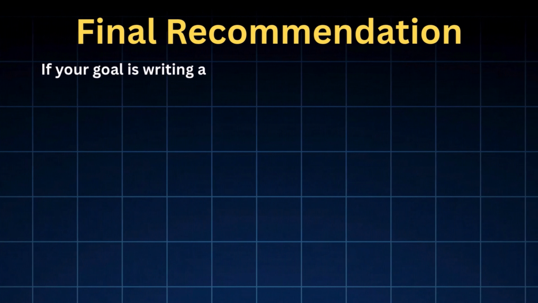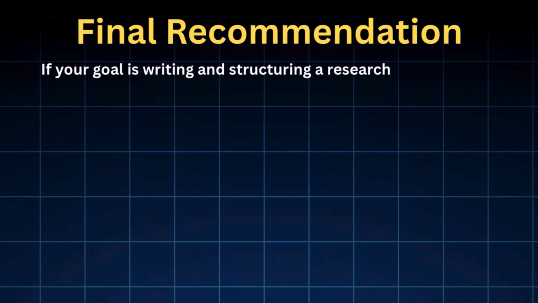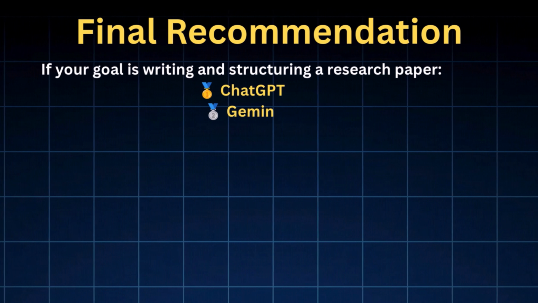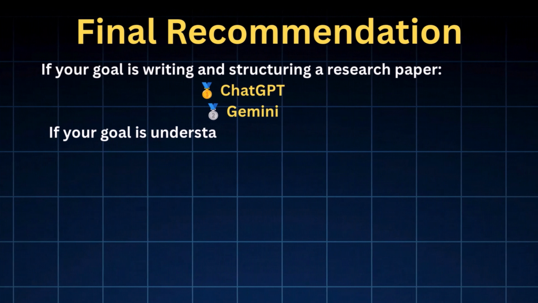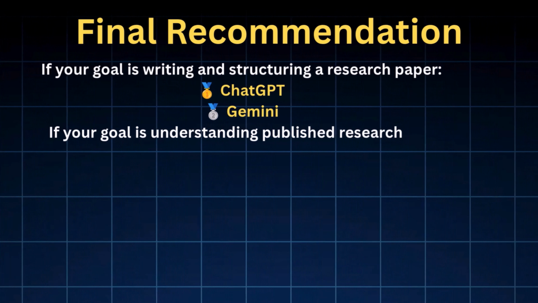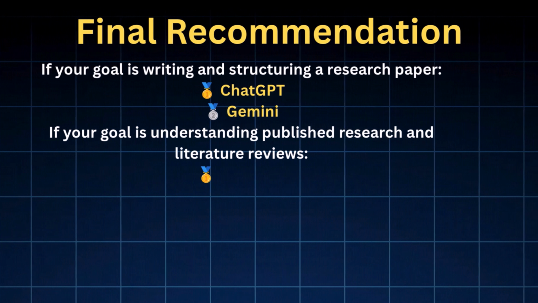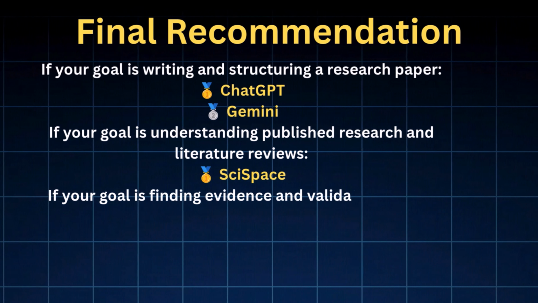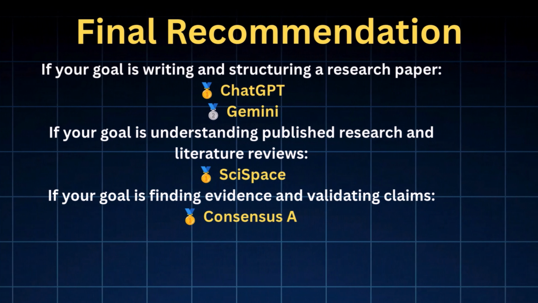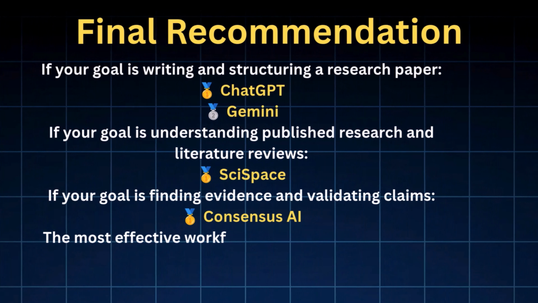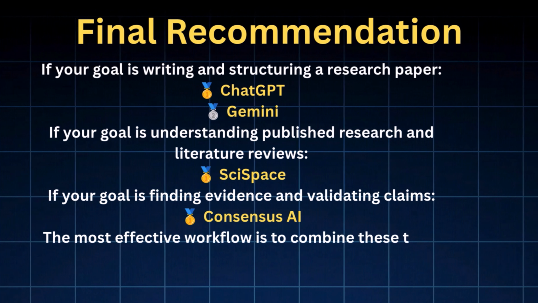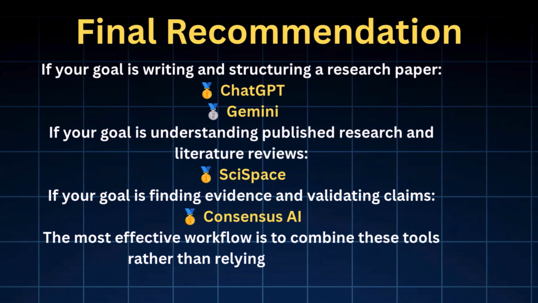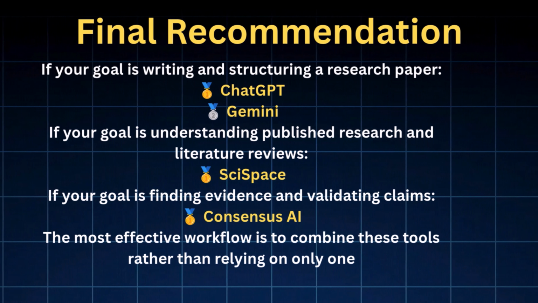If your goal is writing and structuring a research paper: first, ChatGPT; second, Gemini. If your goal is understanding published research and literature reviews: SciSpace. If your goal is finding evidence and validating claims: Consensus AI. The most effective workflow is to combine these tools, rather than relying on only one.